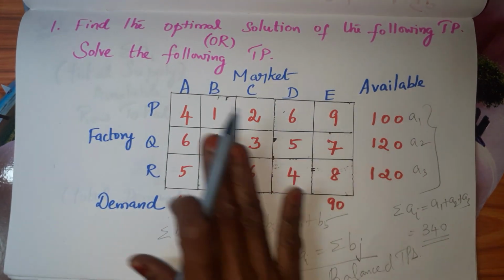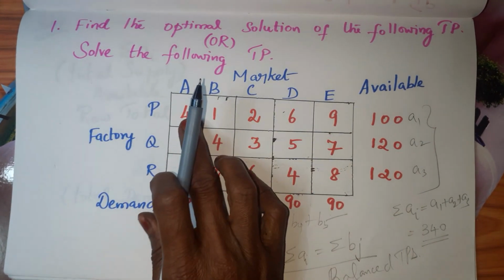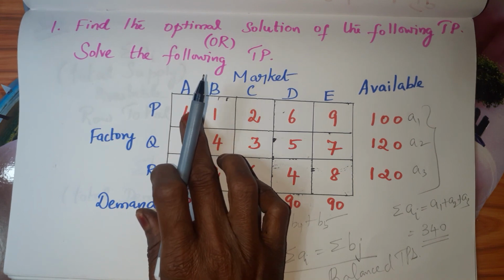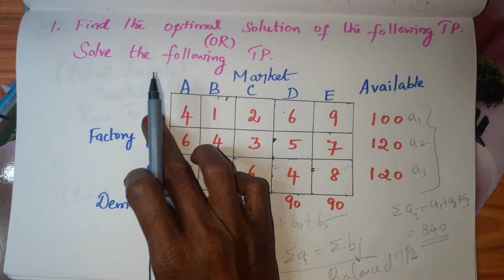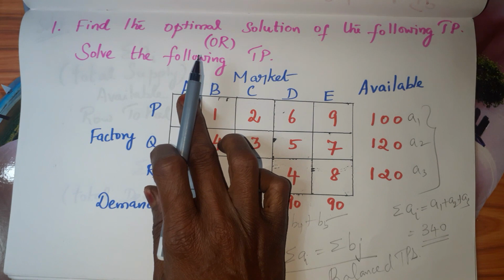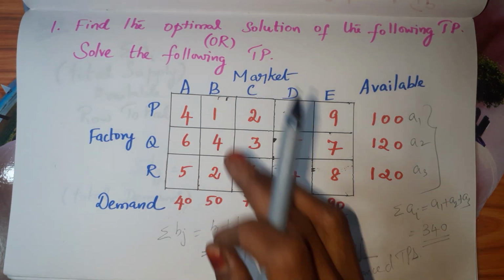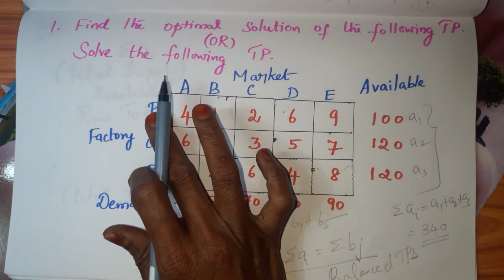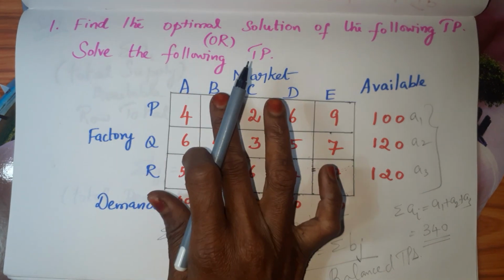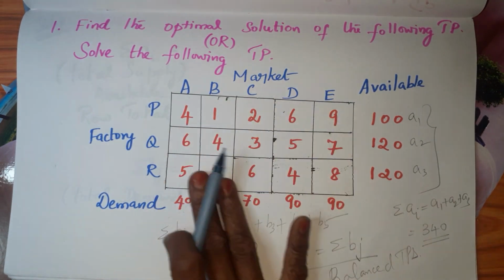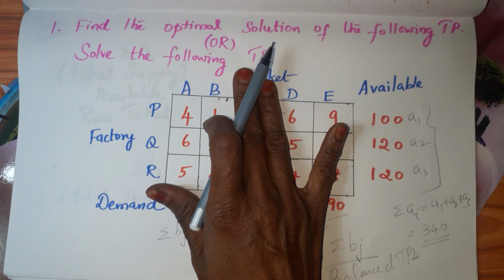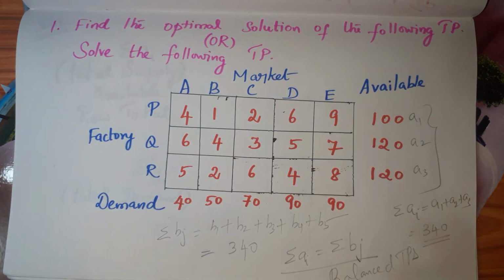Now 4, 1, 2, 6, 8. For example, if we take the first cell value 4, it is nothing but the cost which we are spending to transport a single unit from factory P to market A. And this one is the cost which we spend for transporting one single unit from factory P to market B. So everything given is the transportation cost from this origin to this destination for a single unit.